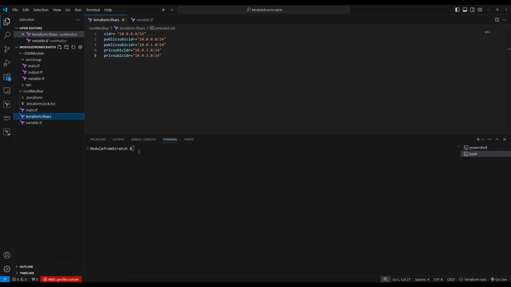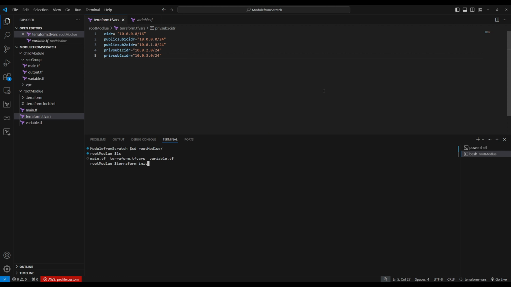Save all. Save. Now let's go to terminal right here. So we are right here, module from scratch. So we are on the top level folder. You always do Terraform plan, Terraform init, and apply on root module. So let's go to root module, cd root module. So here you have main.tf, terraform.tf, and then terraform.tfvars and variable.tf. These are right here. So let's do Terraform